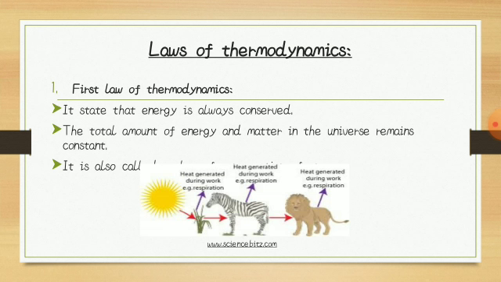Next, laws of thermodynamics. First law of thermodynamics. It states that energy is always conserved. The total amount of energy and matter in the universe remains constant. It is also called the law of conservation of energy. See the picture, energy remains conserved.